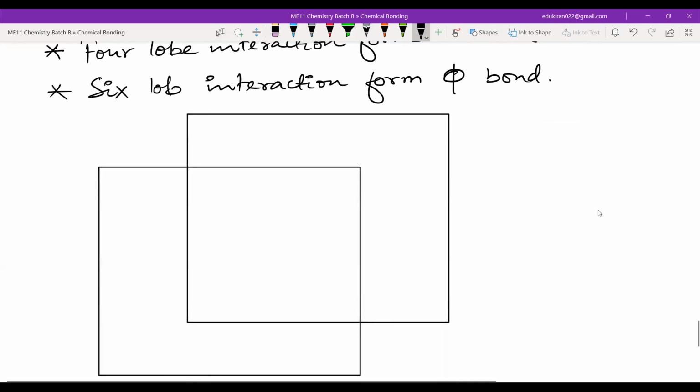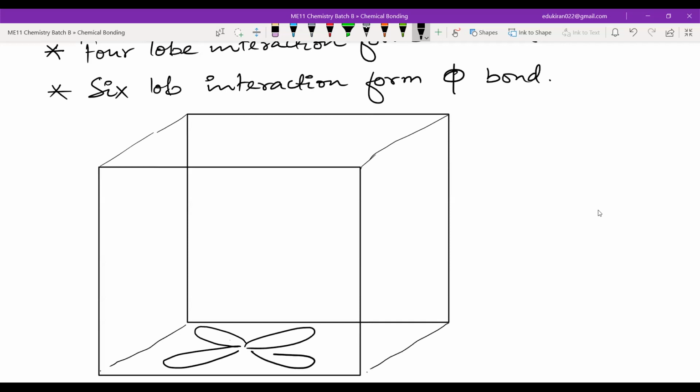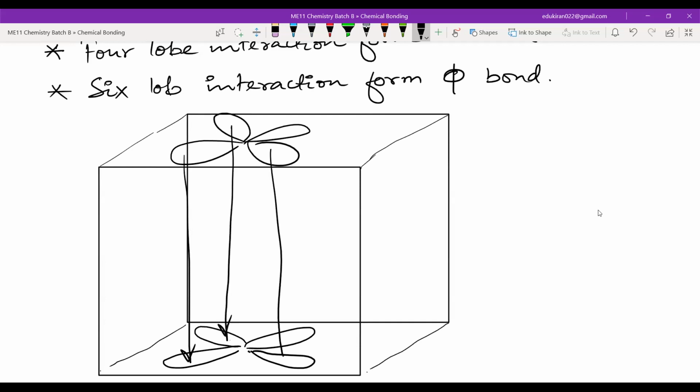Okay, so you can make the d orbital like this. Similar d orbitals can be made like this. Now, when they interact, this lobe will be interacting with this lobe, this lobe will be interacting with this lobe, and this lobe will be interacting with this lobe.